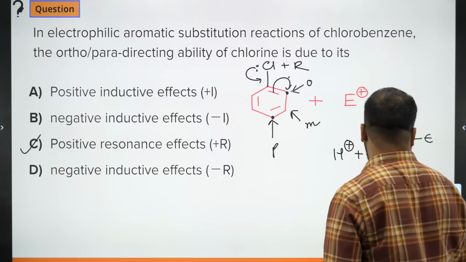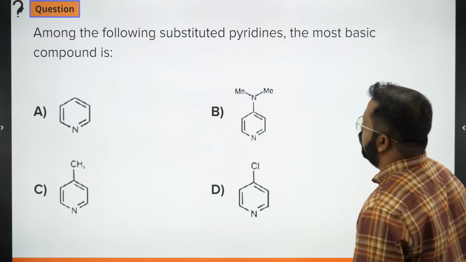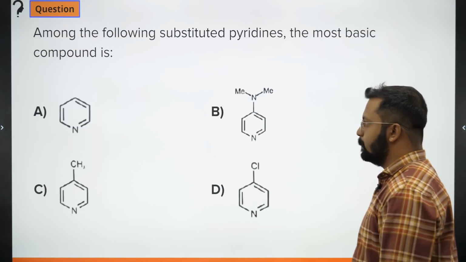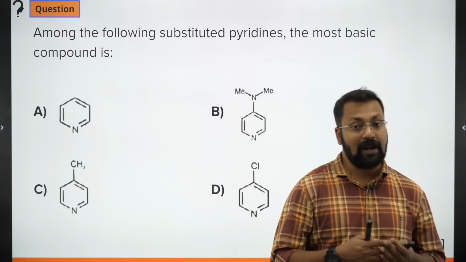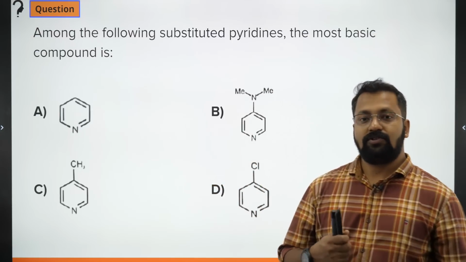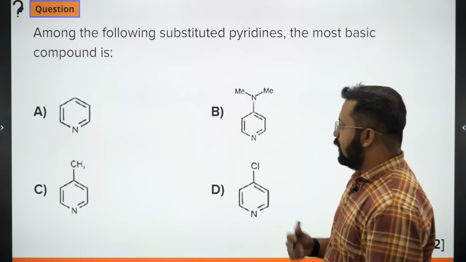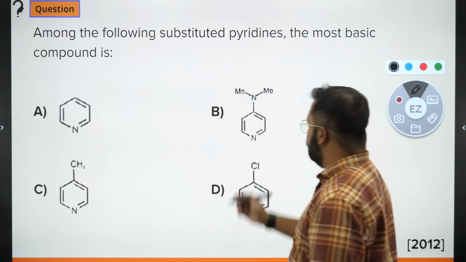Clear? चलिए, let's go on to the next question. Next question is this: among the following substituted pyridines, the most basic is. So remember, basic strength is enhanced if there are more nitrogen atoms. Basic strength is also enhanced if there are electron donating groups. So हमारे पास कहाँ ज़्यादा nitrogen atoms हैं? Where do we have more nitrogen atoms?